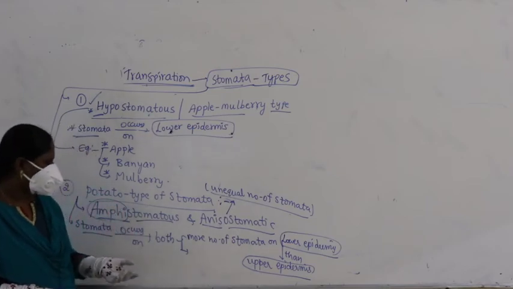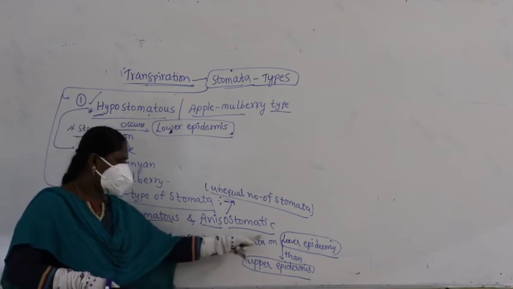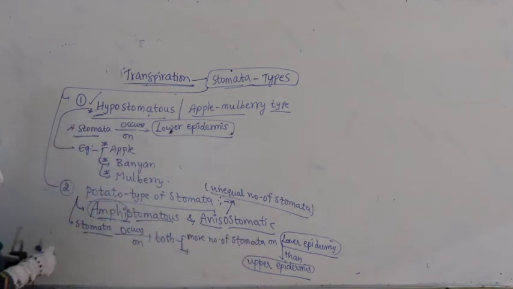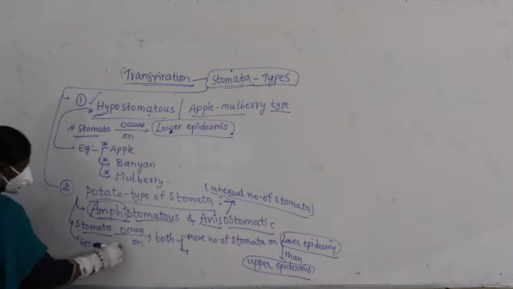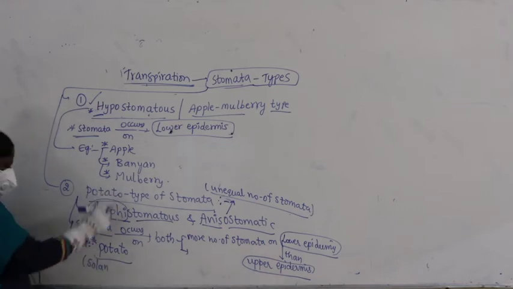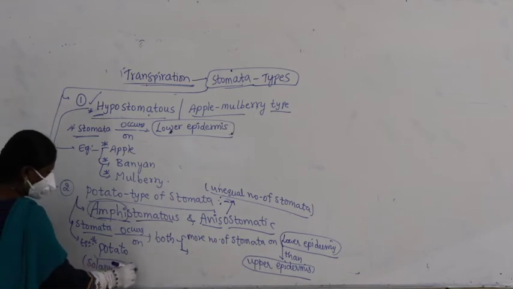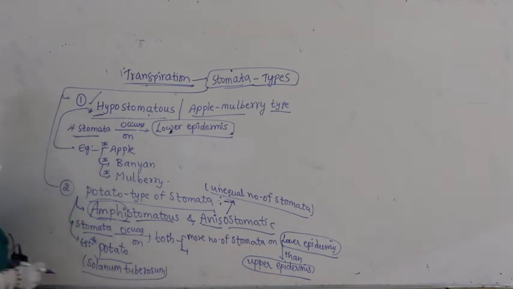Unequal number of stomata, why? Because mostly in dicots we find more number of stomata on lower epidermis than upper epidermis. Such type, the best example you can take is potato itself. That is why it is also called potato type of stomata, Solanum tuberosum. Right? Next one.